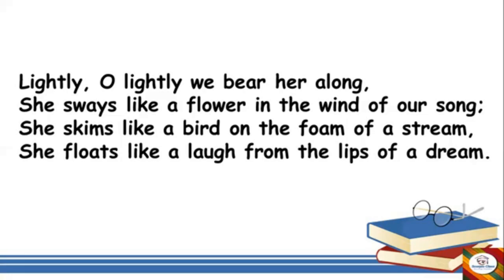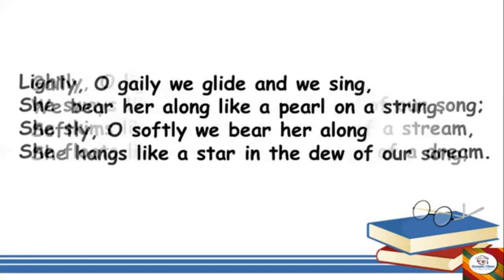She floats like a laugh from the lips of a dream. How you dream, and in a dream sometimes you start laughing. How your smile is seen. That's the kind of movement which the bride is making here, and it looks as if the laugh is moving from the lips of a dream, as if somebody is dreaming, and in the dream they're smiling. Especially small children do this, right? So she's floating like that. Here all the four lines are describing the movement of the bride in the palanquin. Now let's go to the second stanza here.